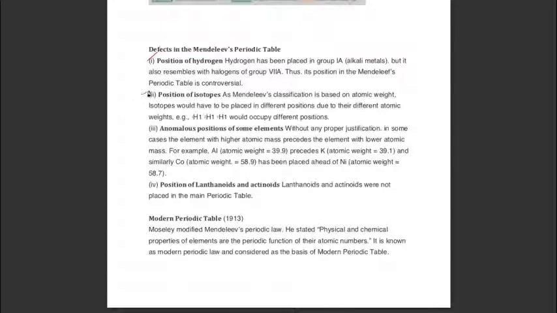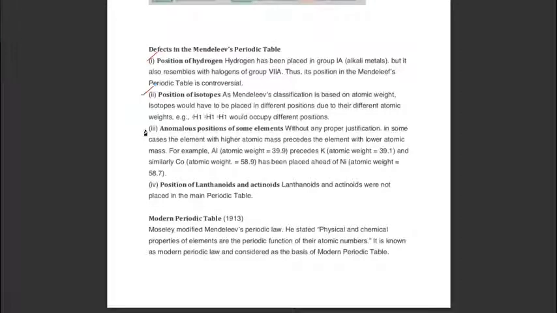Second, position of isotopes. As Mendeleev's classification is based on atomic weight, isotopes would have to be placed in different positions due to their different atomic weights. As we know, isotopes are different forms of an atom with different atomic masses. Atomic numbers are the same but atomic masses are different. So if hydrogen has 3 isotopes, 1, 2 and 3, and their masses are different, then according to Mendeleev's law, these 3 hydrogen isotopes should be kept at different places.